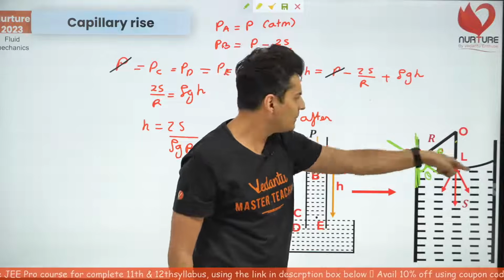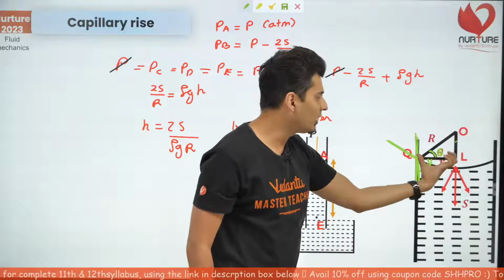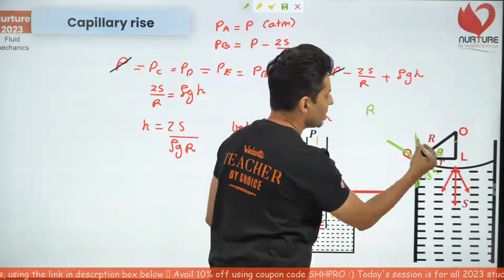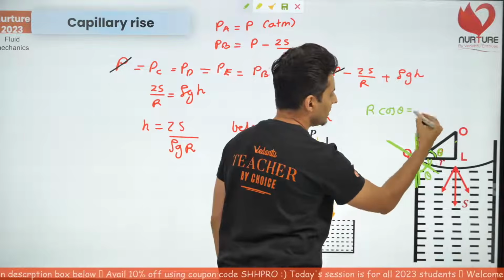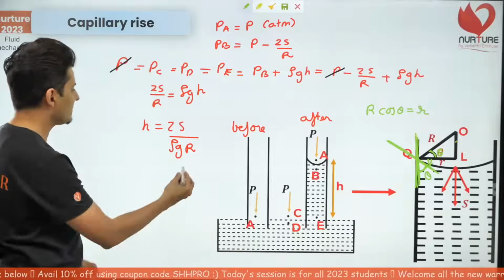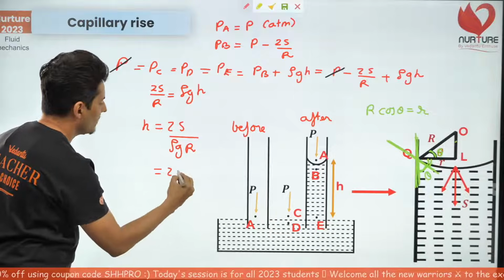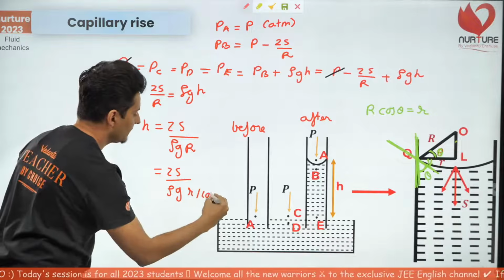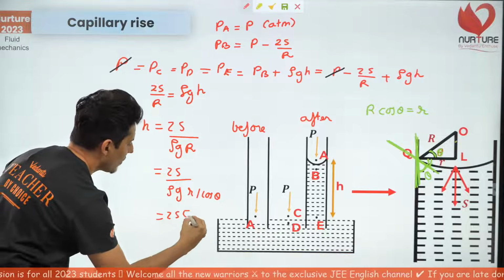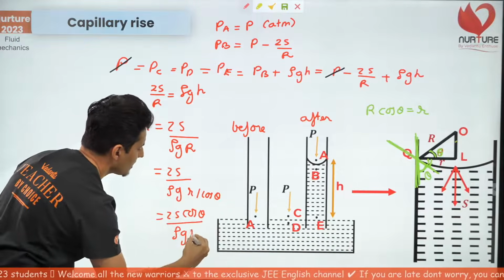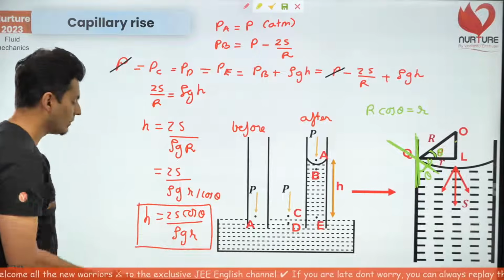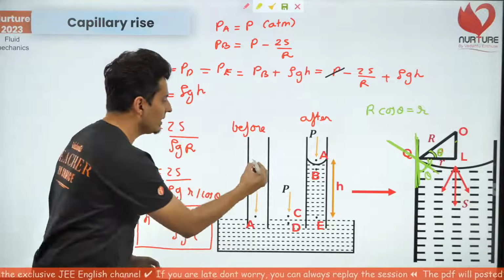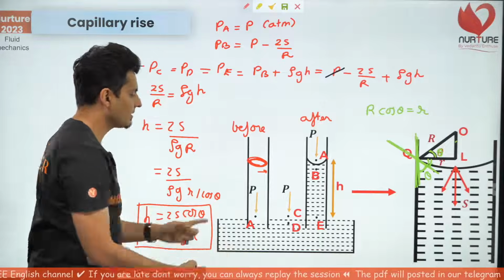Remember that O was the center of that big circle, capital R was the radius of the circle, small r was the radius of the capillary tube. So from this, can you see R is the hypotenuse, cos theta is equal to small r over R? That's it. So just substitute the value of capital R over here. So what will you get? 2S by rho g, and instead of capital R, put R by cos theta. So it's going to become 2S cos theta divided by rho g r. This is the more frequent formula, because generally you won't know the radius of curvature, but you will know the radius of the tube. That small r will be known.